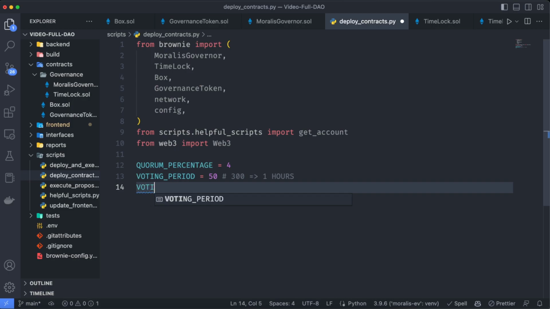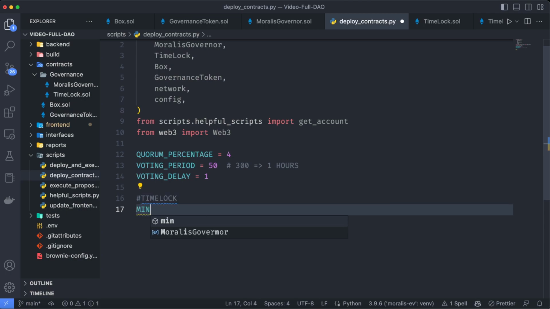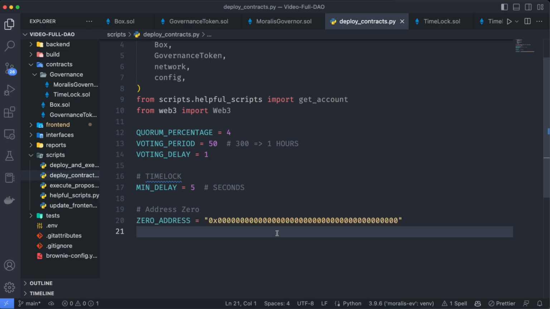Let's say the voting delay to 1 block, and let's also create the variables for the time lock. We are going to say that the min delay is going to be 5 seconds. And remember, we said that we want anyone to be able to execute and make proposals. We are going to set up the zero address, which we are going to use to set up those roles. If we set up a zero address, it means the smart contract is going to understand that anyone can use those functions.